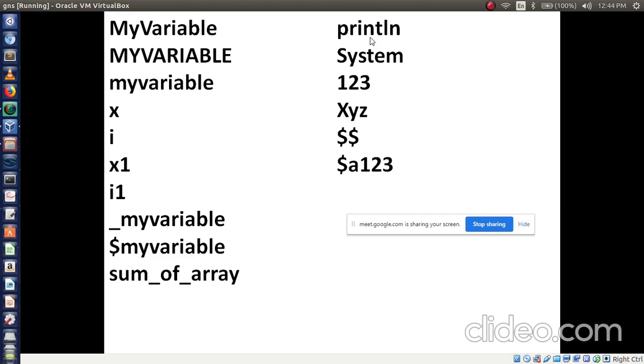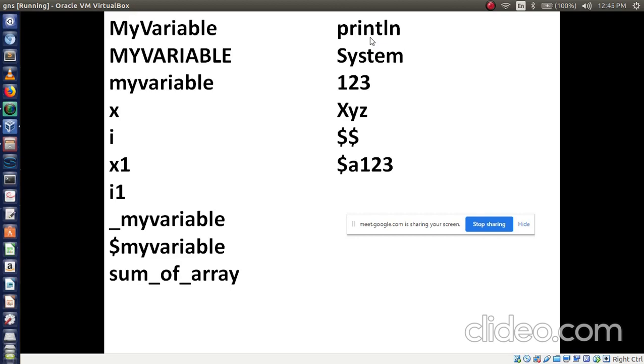Now 1, 2, 3 I am using. Is it valid or invalid? Because it starts with numbers, it is invalid. Then capital X, Y, Z I have written. Is it valid? Valid. Okay. Now double dollar sign. Valid? Think and tell me, is it valid or invalid? Valid. Okay, Kiran.